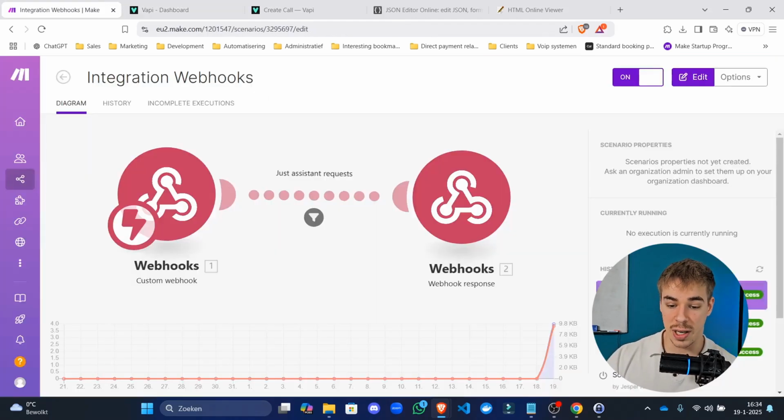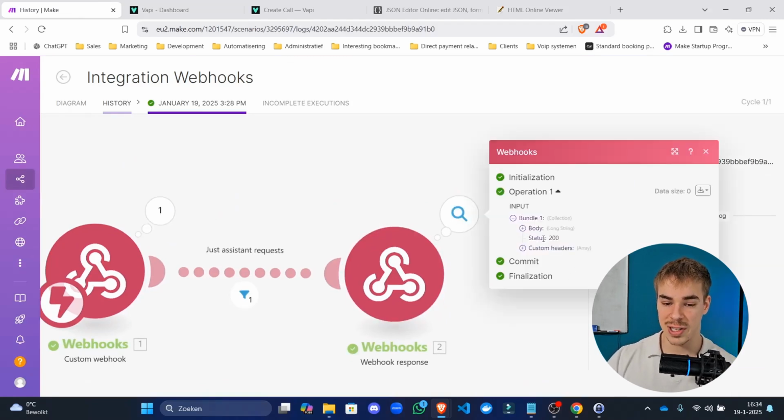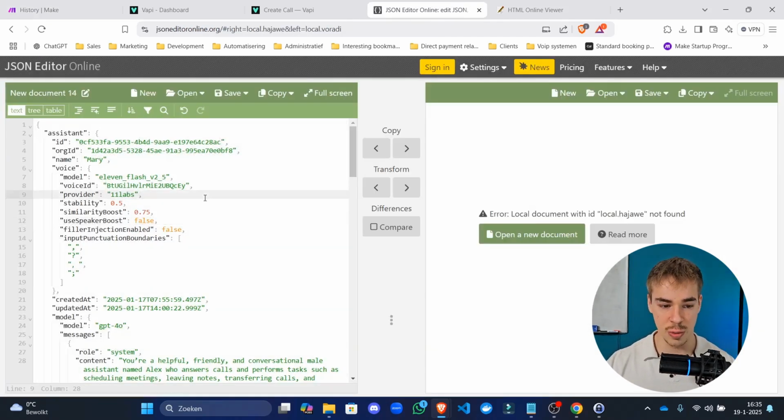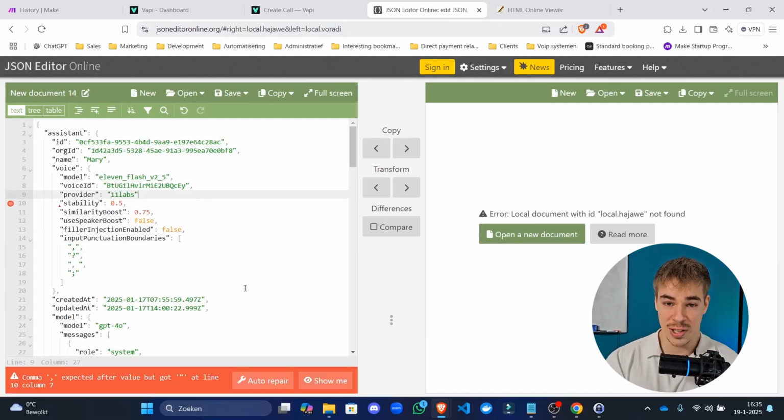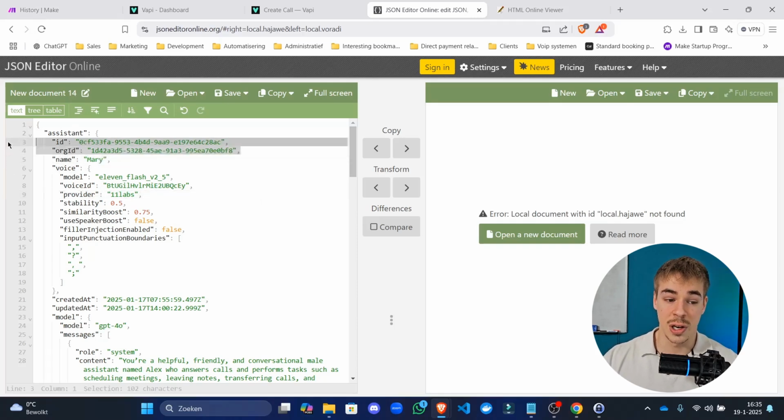Now keep in mind, if you look right here, it is replying to the assistant and it's saying that everything went right. So that's a 200 response. It's saying 200 means everything went right. We got a response, but that only means that the JSON was correct. So we didn't miss a comma, for example. So if we were to remove this, if we reply with this, it would say that there is an error. If we reply with this, it will not say that it was an error, even though there actually is, because Vapi is not expecting this specific configuration because these two things are still in there.